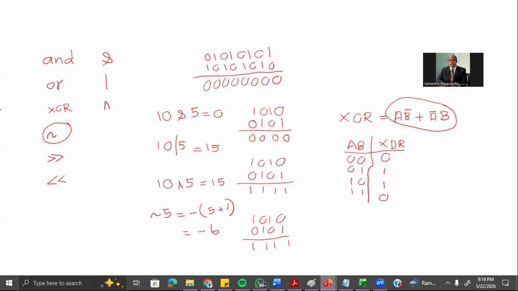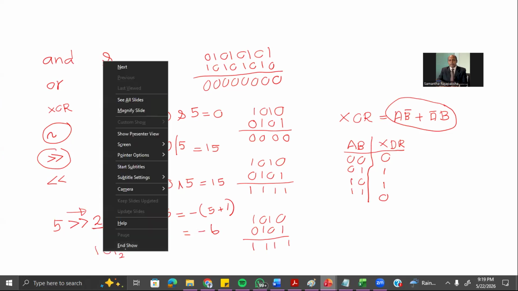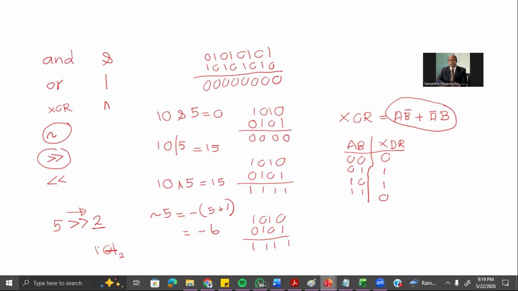And then remember the shift operator. Now if you are given a question like 5 shifted by 2, what is the meaning of this? The number 5 you have to shift by 2 bits. 5 means 101. Now you have to shift this by 2 bits. What happens when you shift by 2 bits? These 2 bits will be erased. Then the answer becomes how much? 1. The answer becomes 1.